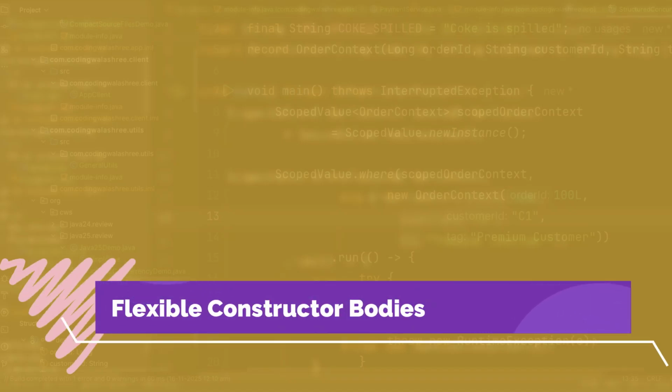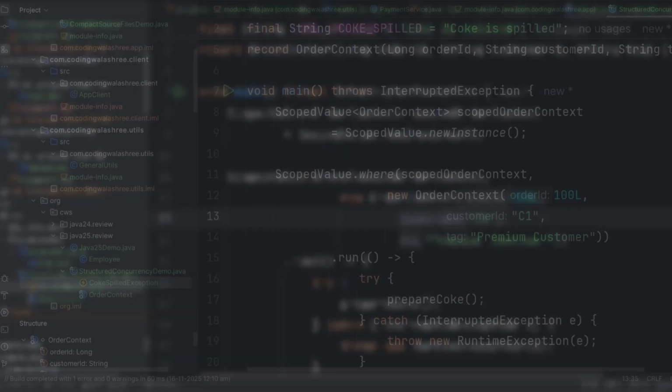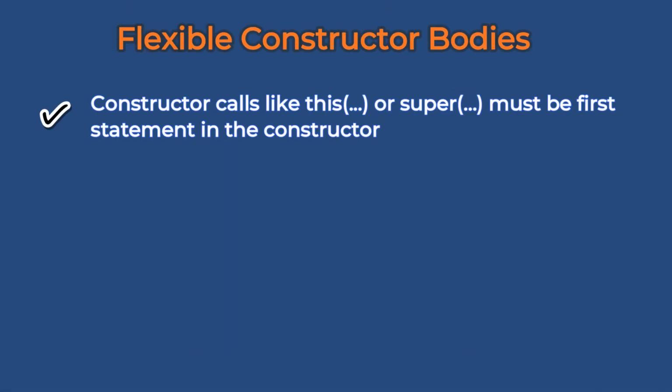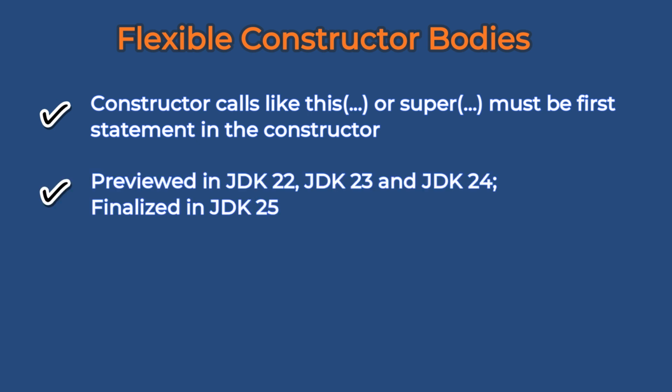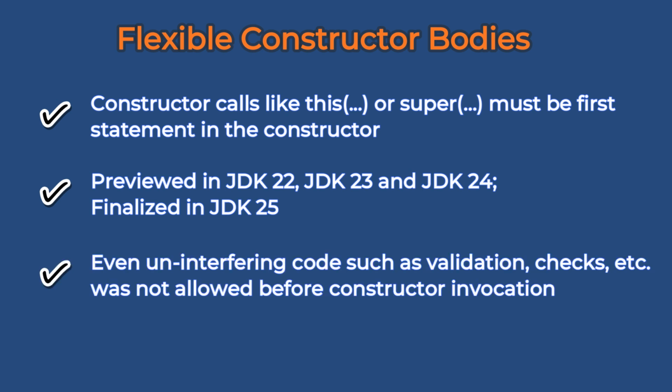Next one is something every Java developer can instantly relate to: flexible constructor bodies. You know those rigid rules we have always lived with. The first statement in the constructor must be either this, that is, call another constructor in the same class, or super, that is, call the parent class constructor. Flexible constructor bodies were first introduced as a preview feature in Java 22, refined in 23 and 24, and finally standardized in Java 25.